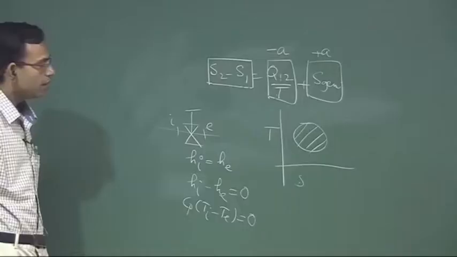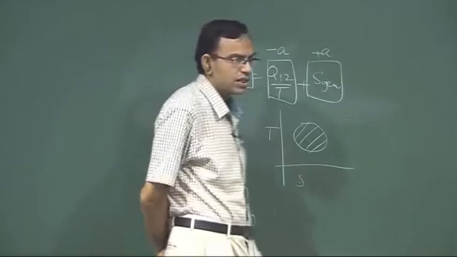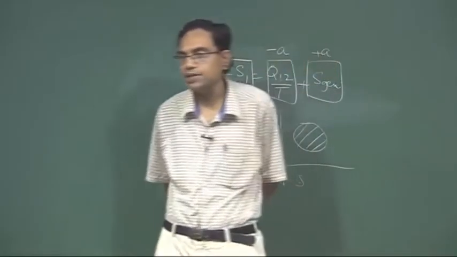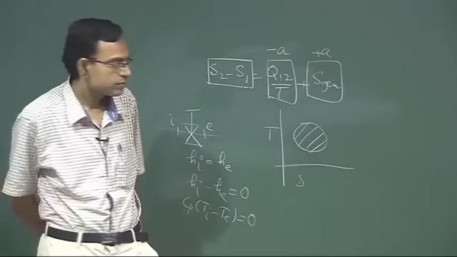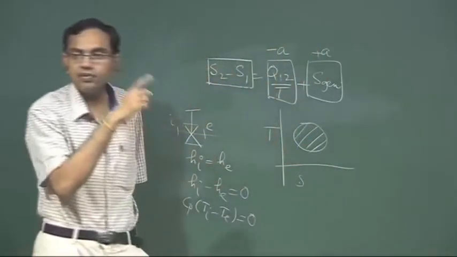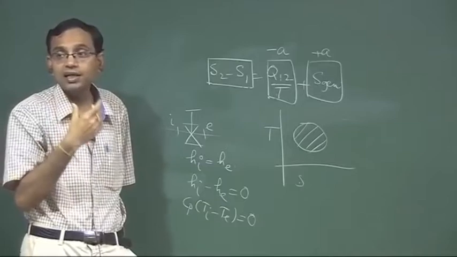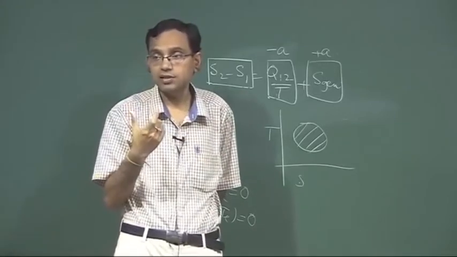So, if you have a TS diagram and you have an area enclosed in the TS diagram in a cyclic process, so that is integral of TdS, that will be del q provided it is a reversible process.